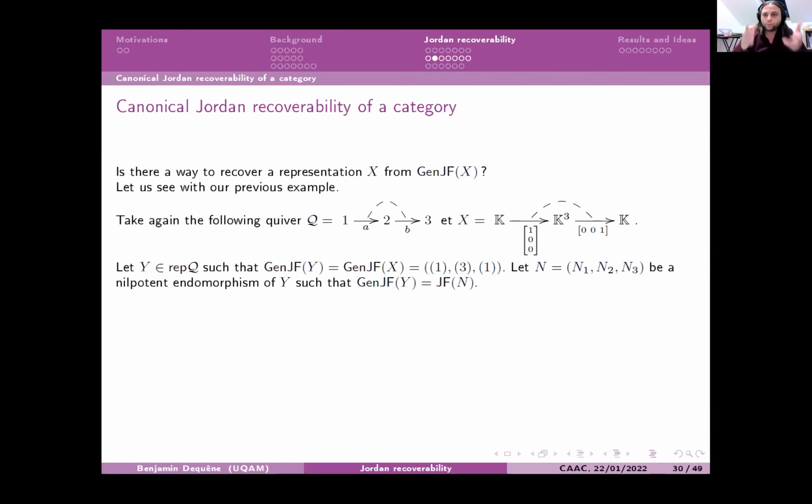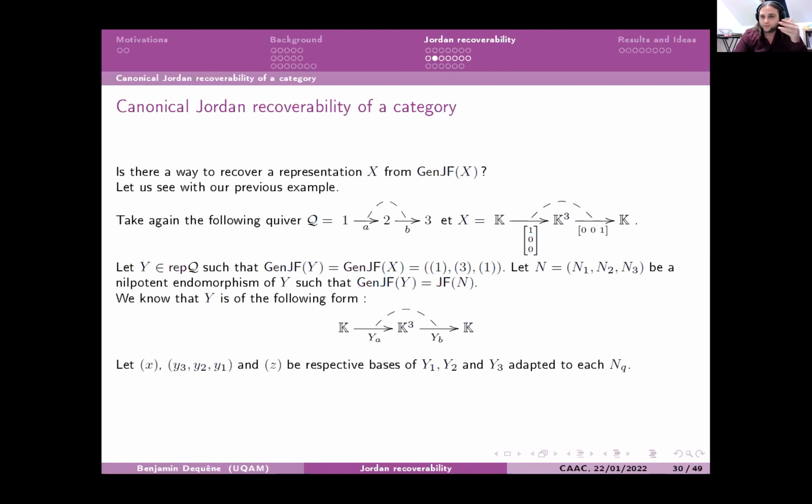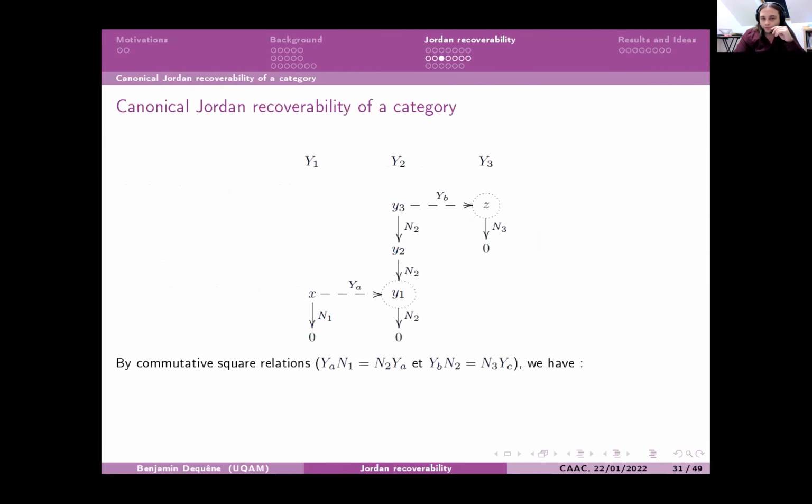And now I will take a representation Y, in all the representations we have in the quiver, and I will ask for this representation to have the same generic Jordan form data as X. And I will take then an important automorphism of Y that has Jordan form data that is the same as the generic Jordan form data of Y. And I will try to describe all the representations Y that satisfy the conditions that I give you here for Y. So here are some calculations.